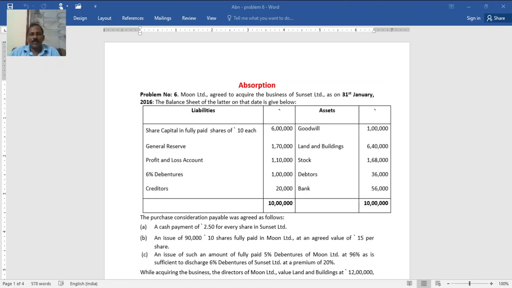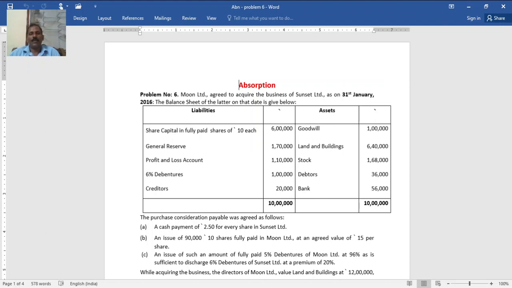In this session, we shall discuss one more problem on absorption. First, let me go through the problem. Problem number 6. Moon Limited agreed to acquire the business of Sunset Limited. You see, Moon Limited is the purchasing company and Sunset is the selling company. On 31st January 16, the balance sheet of the latter, Sunset Limited, was as follows.